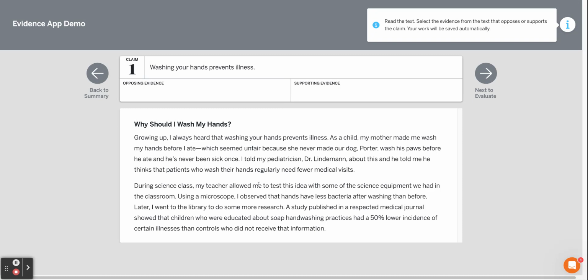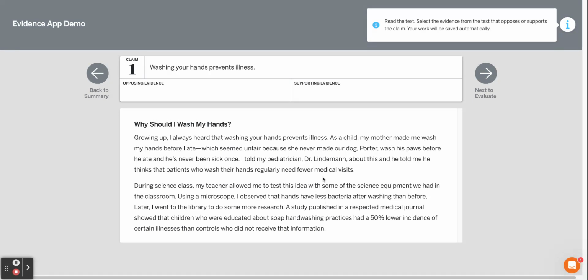During science class, my teacher allowed me to test this idea with some science equipment we had in the classroom. Using a microscope, I observed that the hands have less bacteria after washing than before. Later, I went to the library to do some more research. A study published in a respected medical journal showed that children who were educated about soap hand washing practices had a 50% lower incidence of certain illnesses than controls who did not receive that information.